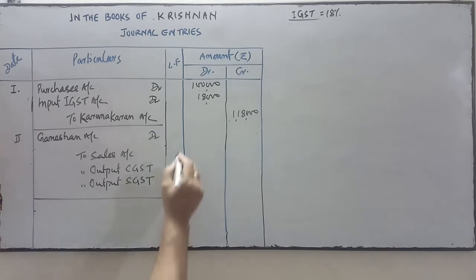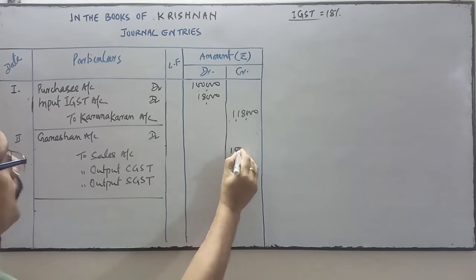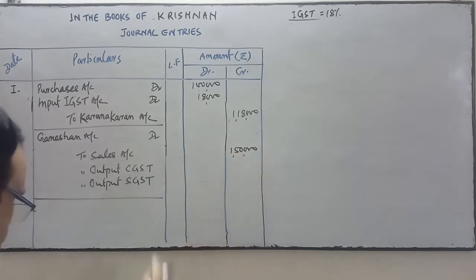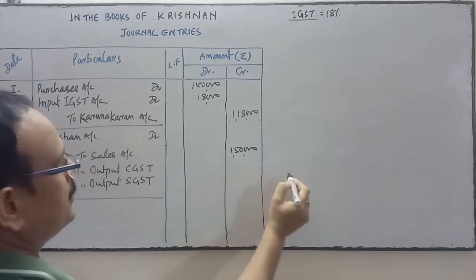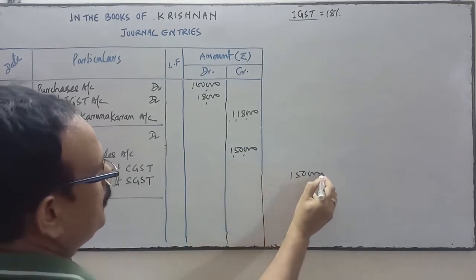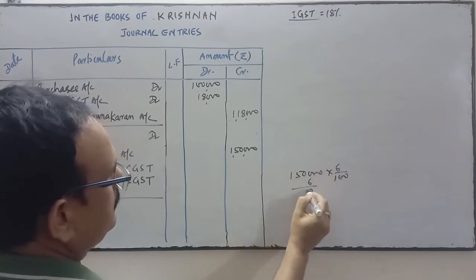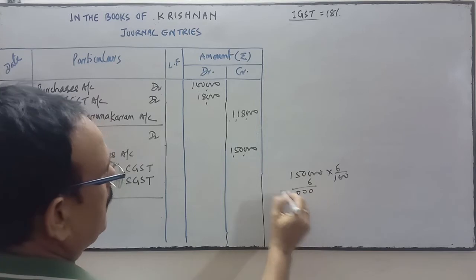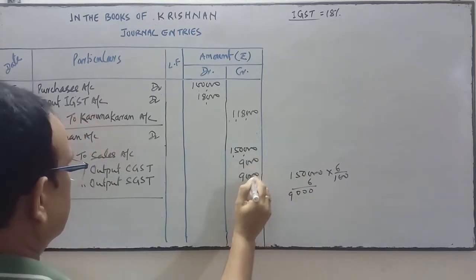Ganeshan, Bangalore, 1,50,000. We have sold goods of 1,50,000. 6% is the CGST, so we calculate 6% of 1,50,000, which is 9,000, and SGST is also 9,000.